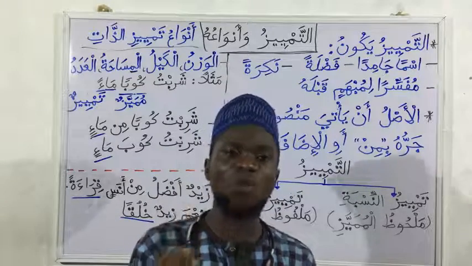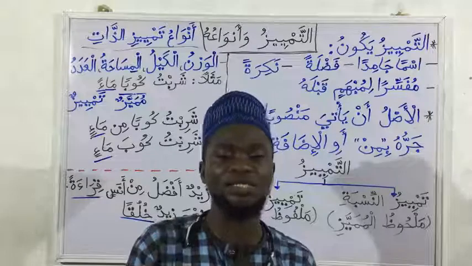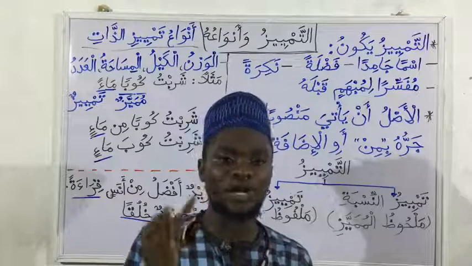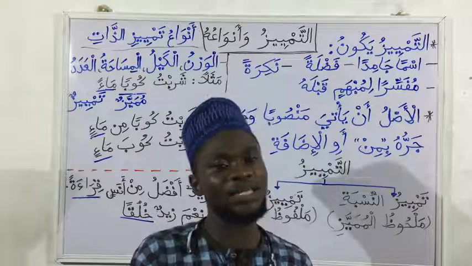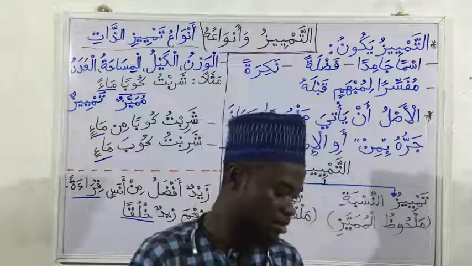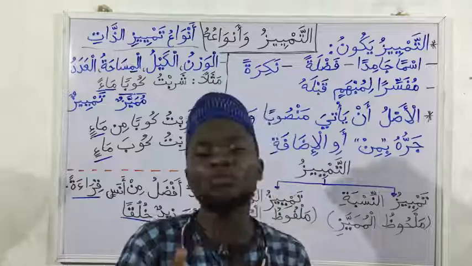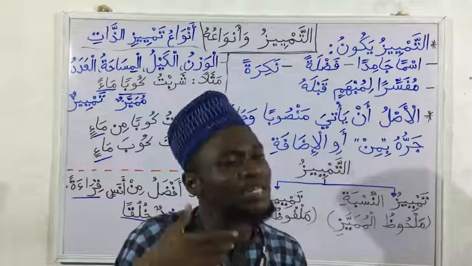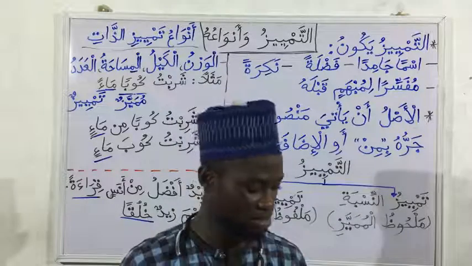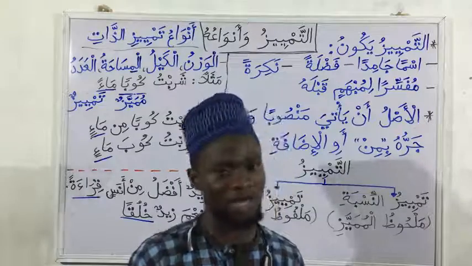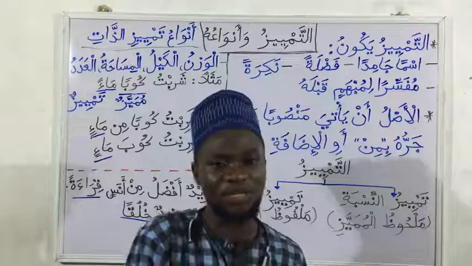Kail is capacity or volume, waznu is weight, misaha is length, while adad is number. And the second type, which is malhuz, ma yufhamu min al-jumla, is what we understand from the sentence, min ghayri an yuzkara fiha, that is not even mentioned at all.